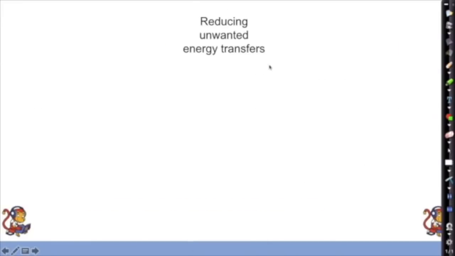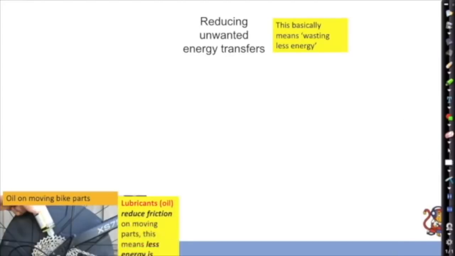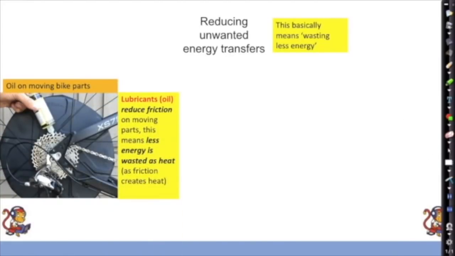Okay, so how do we reduce unwanted energy transfers then? So energy transfer is basically wasting energy. How do we reduce that? So this basically means that we're wasting less energy. Well, if it's got moving parts, put some oil on it. So lubricants reduce the friction on moving parts, meaning less energy is going to be wasted as heat. Because of course friction causes heat, like rubbing things together causes heat.